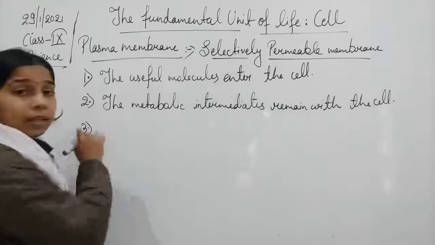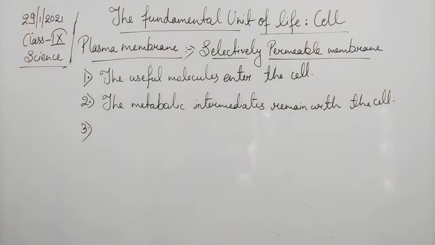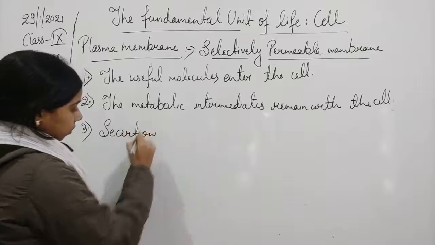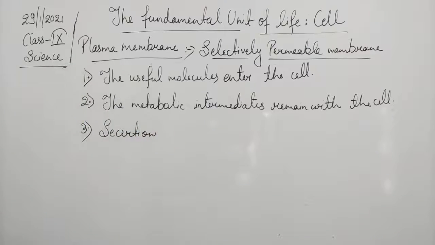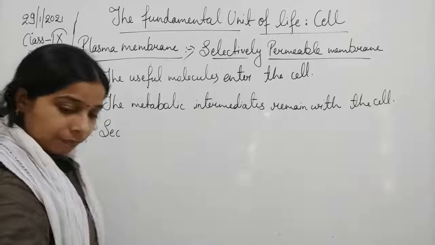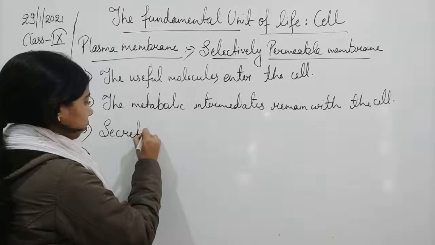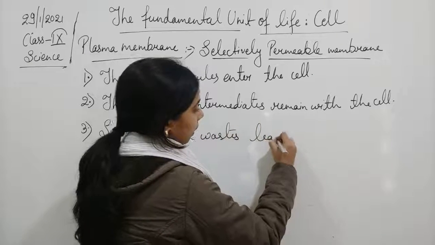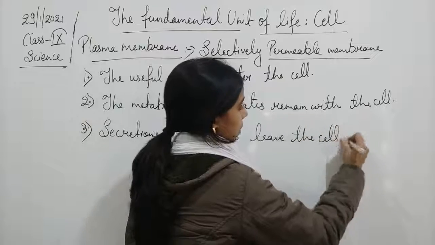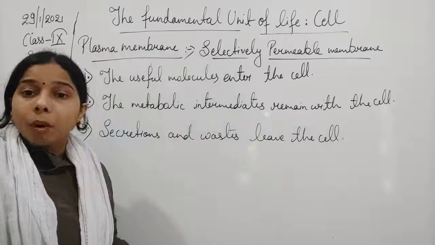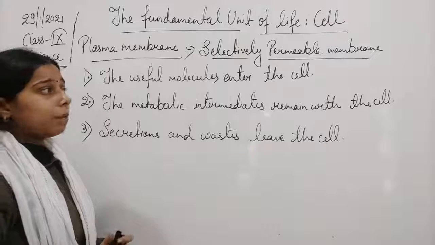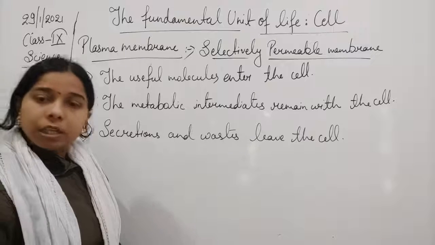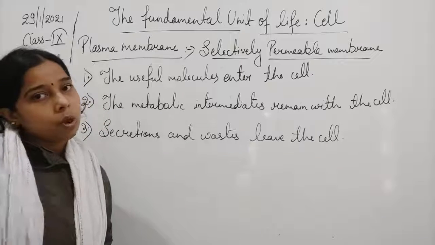And the third one is that secretion and waste leave the cell. This is the importance, or advantages, of a selectively permeable membrane. Useful things will enter, the things which are important, that is metabolic intermediates, will remain, and the waste material will go outside. Okay.